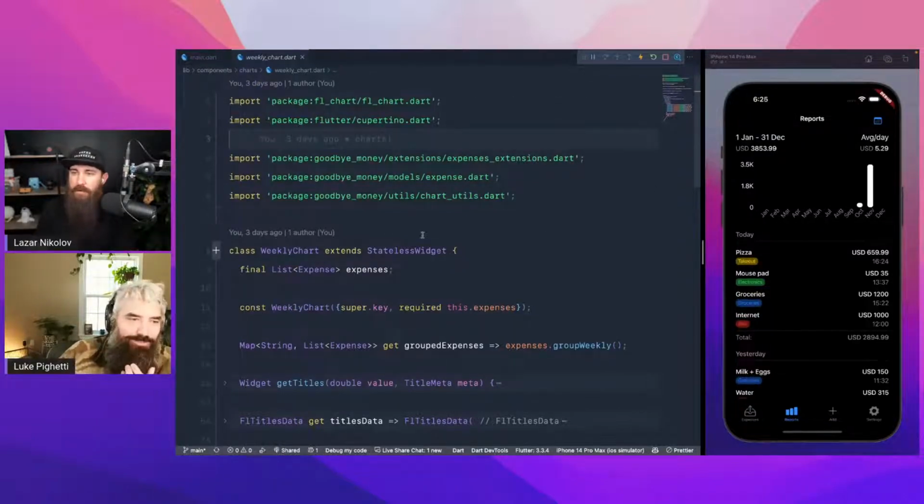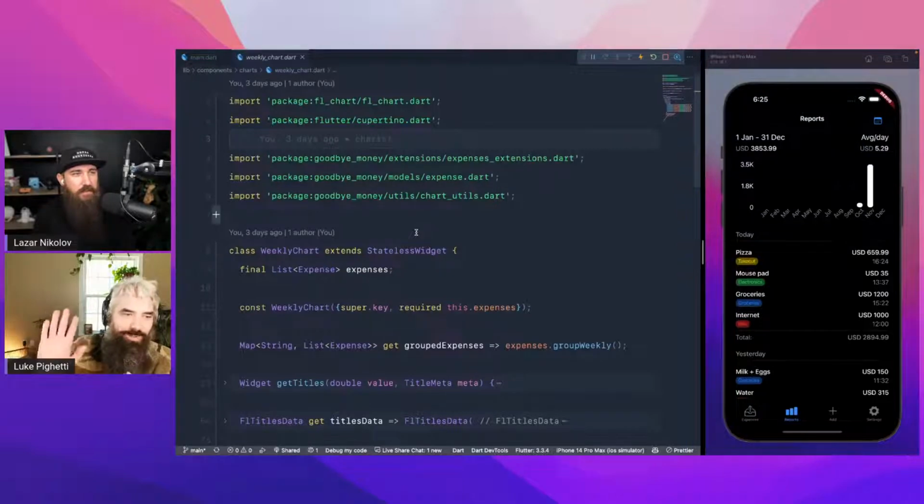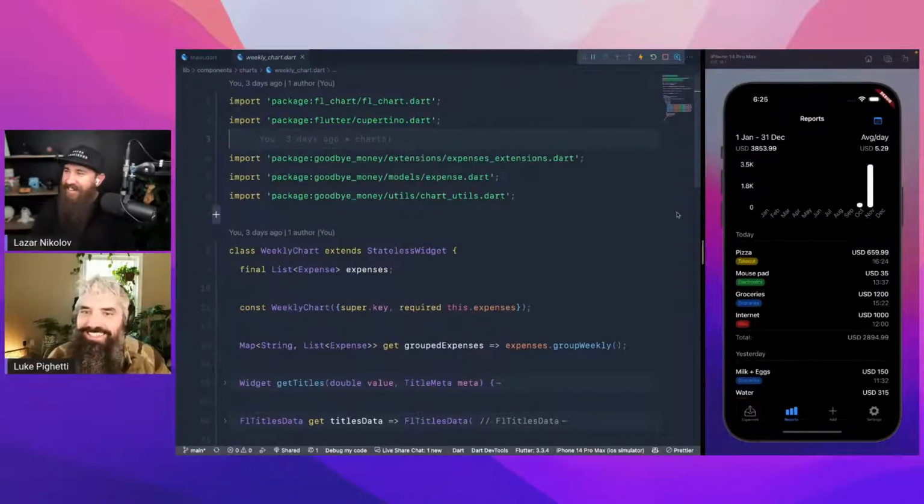I like how you called it goodbye money. Yeah, because you're spending all the money, so you've gotta say $6.50 goodbye pizza. That's fantastic.